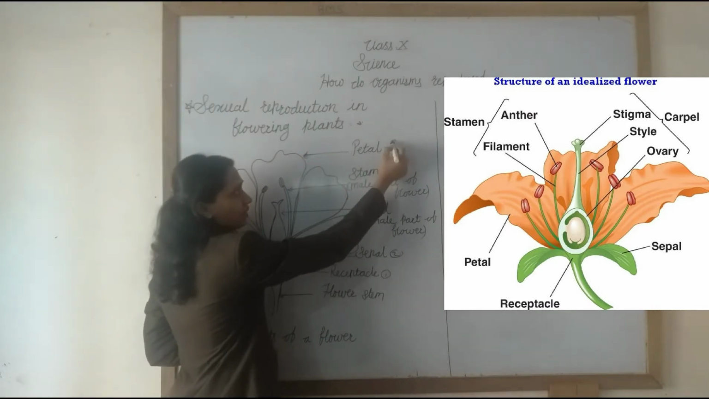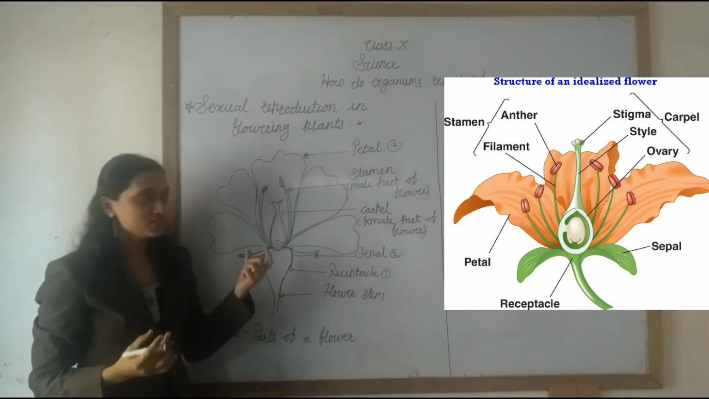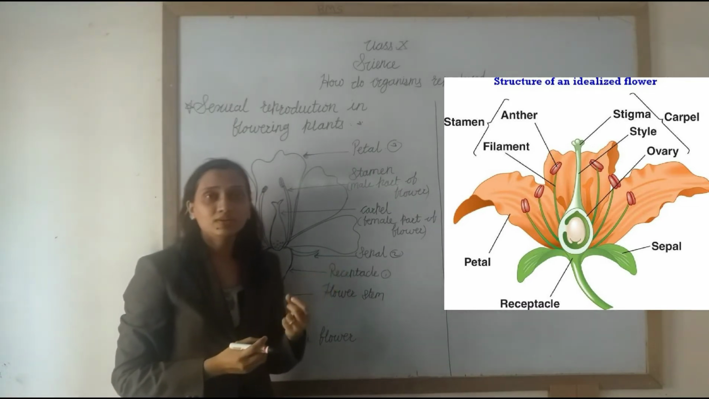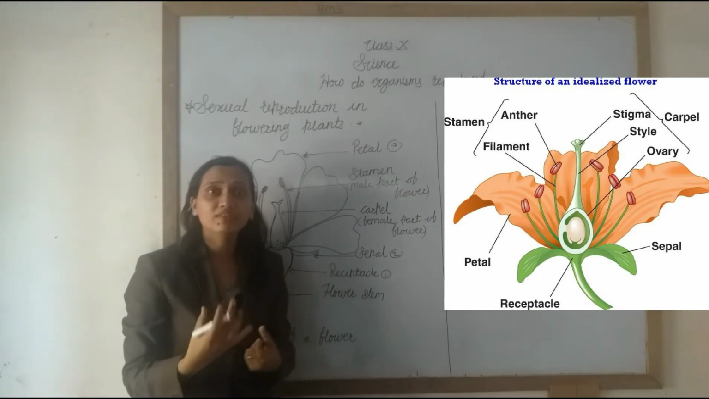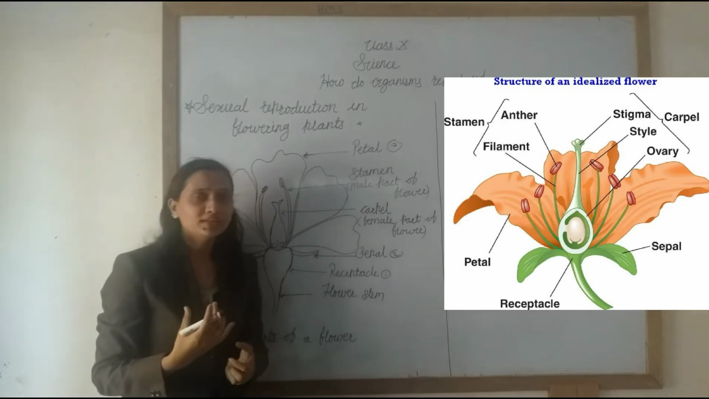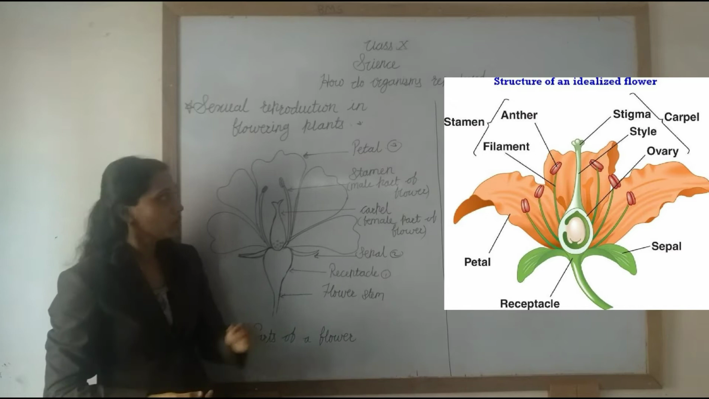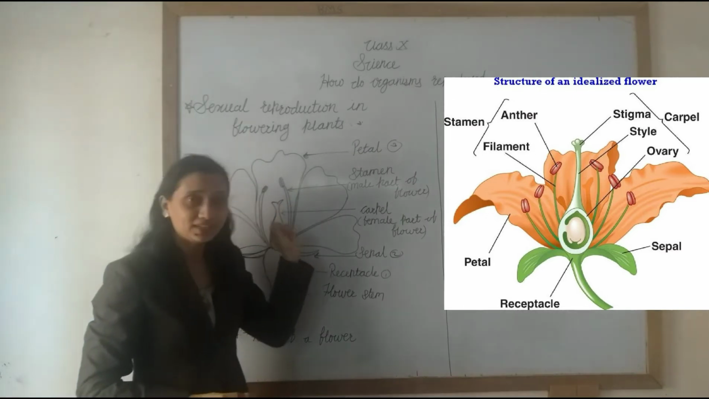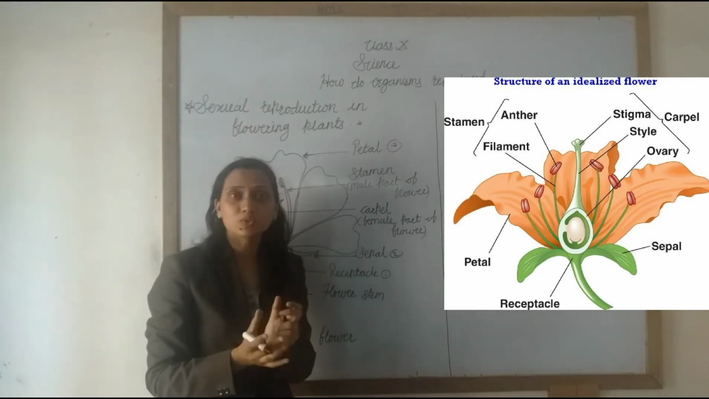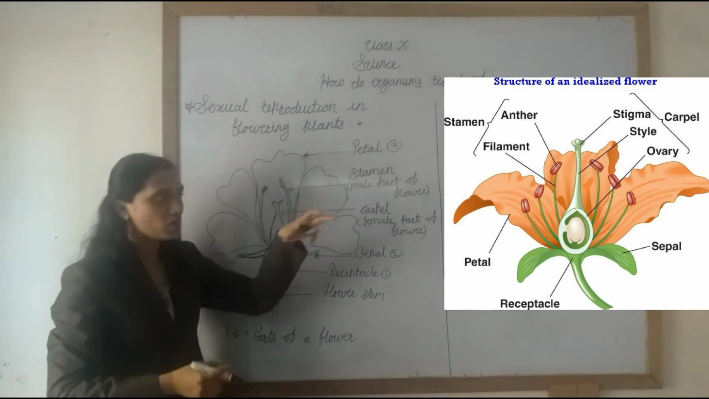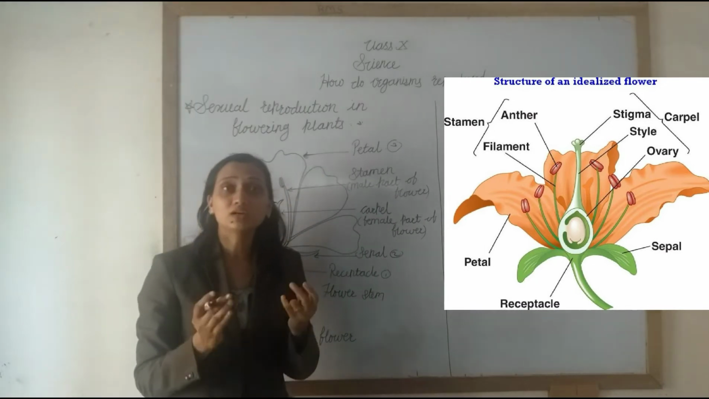Then the next part is the petals. Petals are the colorful parts of the flower: different colors, white, pink, red. For example, in the rose plant, different colors of roses are available in our surroundings. That colorful part of the flower is called the petals, and all the petals collectively are called the corolla.